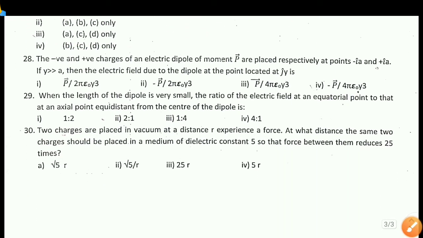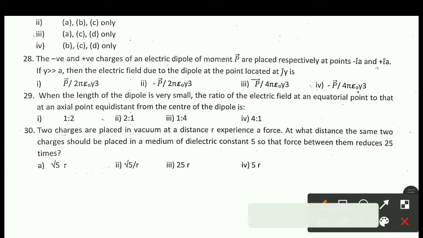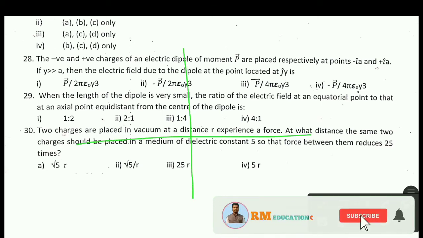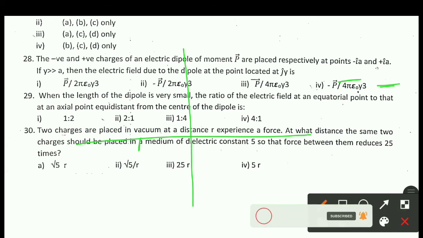Next question is question number 28. The negative and positive charges of an electric dipole of moment P are placed respectively at points minus a and plus a. This is minus a.